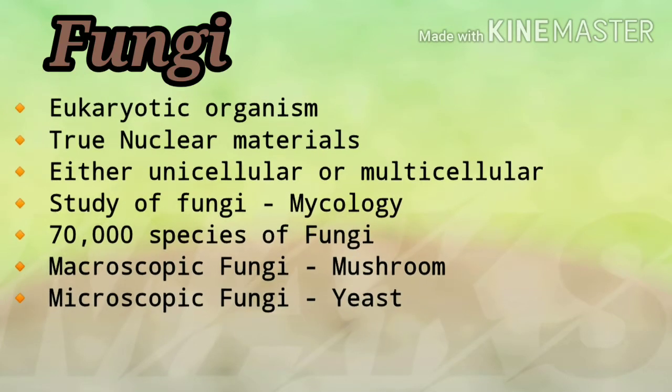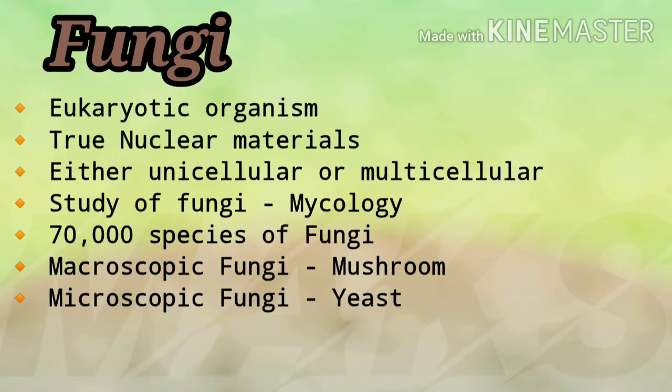Let us learn in detail about the microorganism fungi. Fungi are eukaryotic organisms. Eukaryotic means true nucleus or true nuclear material.